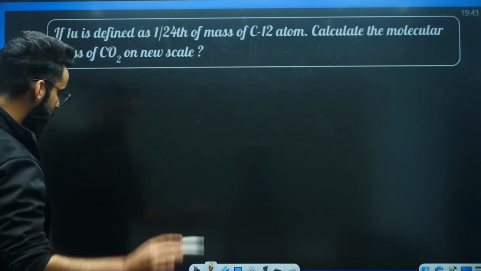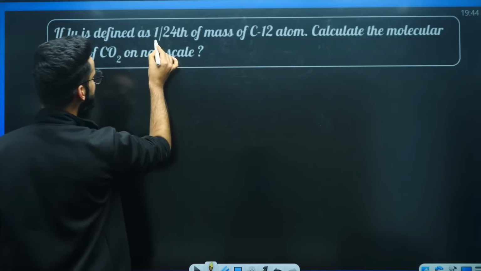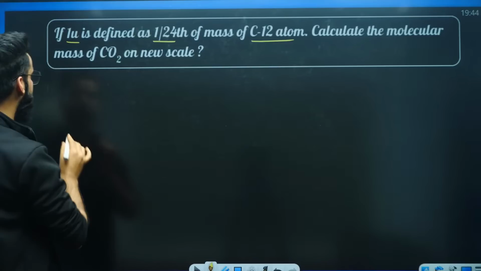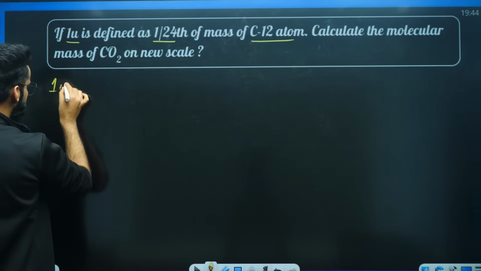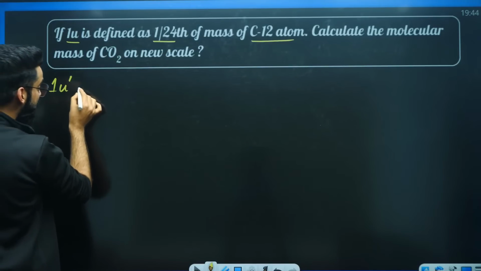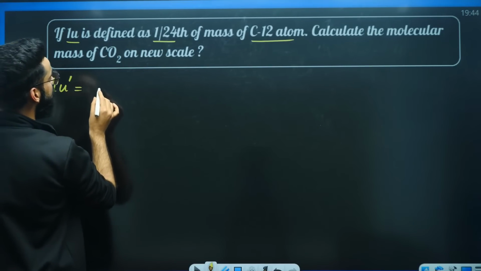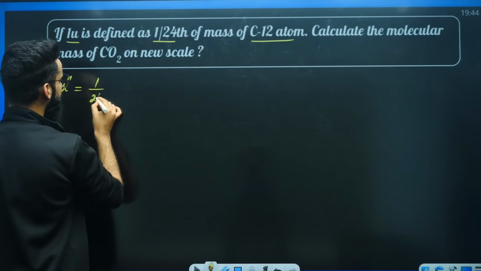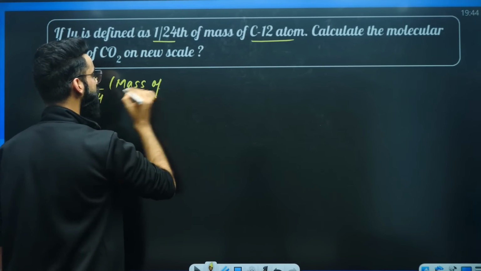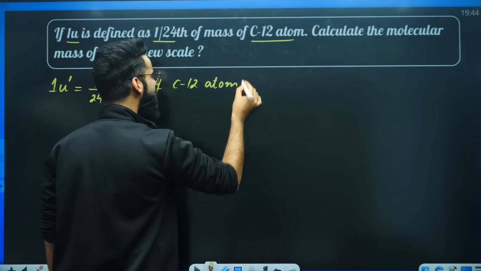As far as the question is concerned, if 1U is defined as 1/24th of the mass of carbon-12 atom, just write the same statement again. As per the question, 1U, which I'm representing as 1U dash, we have to define as 1/24th of the mass of carbon-12 atom.